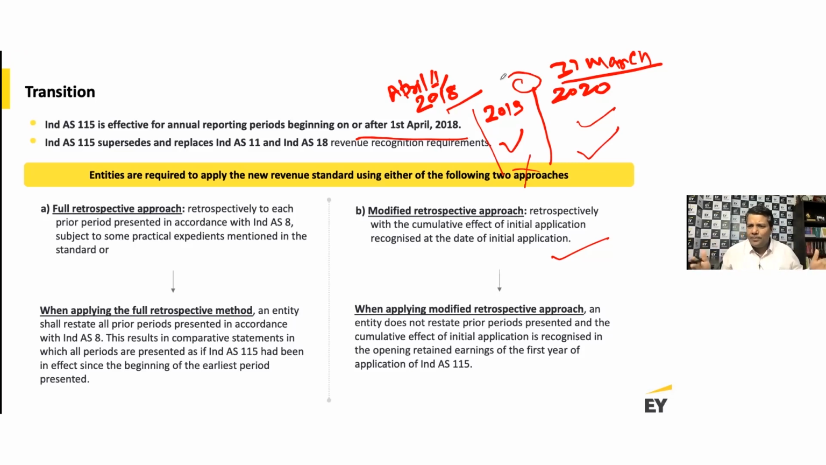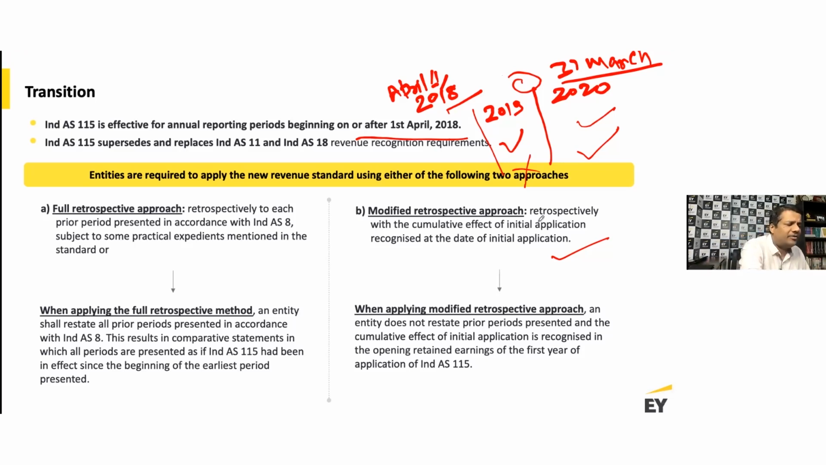So many companies followed, there was a mixed bag when Indian companies transitioned in 2019, but a large number of companies followed the modified retrospective approach. They only changed for 2019, and they adjusted any transition impact to the opening retained earning as of April 1, 2018. But you had the choice, you could have done full retrospective. And why did many companies do full retrospective? Because it helps them demonstrate the comparability of financial statements.